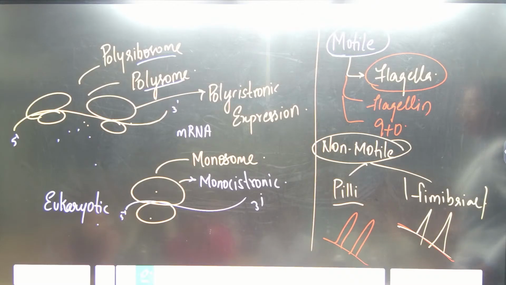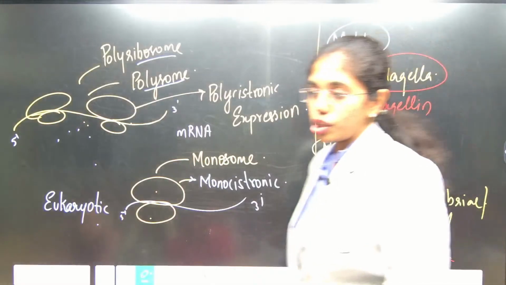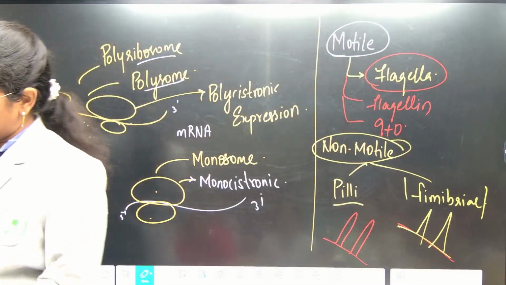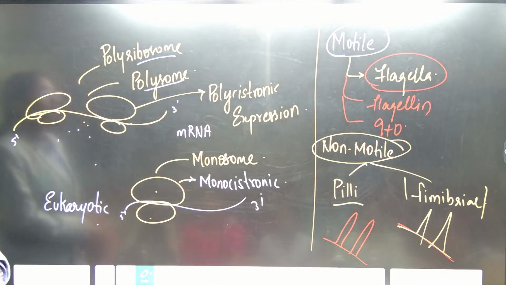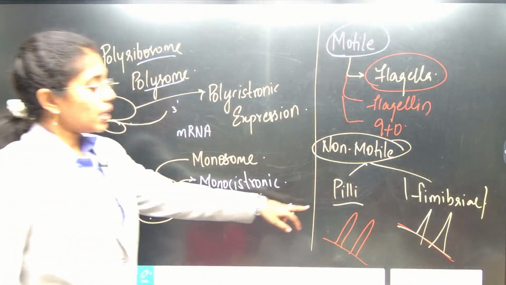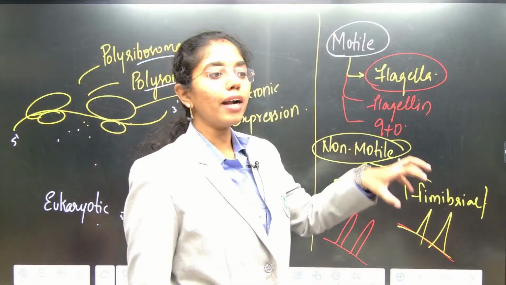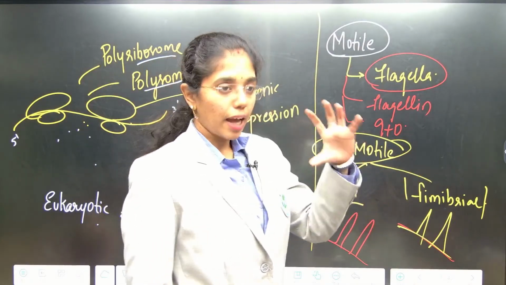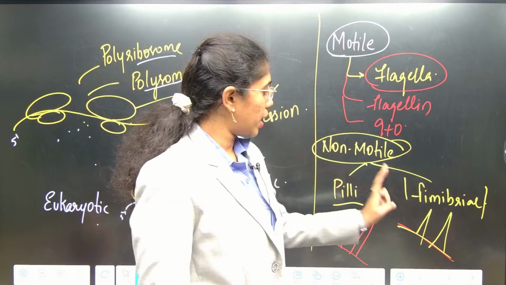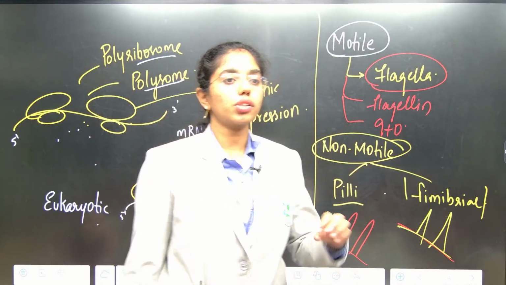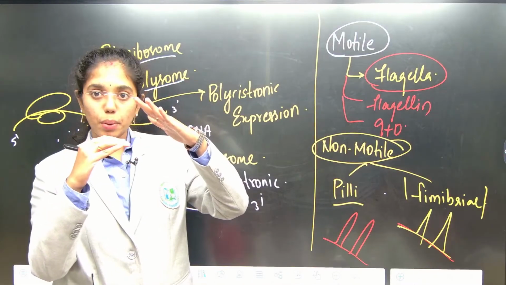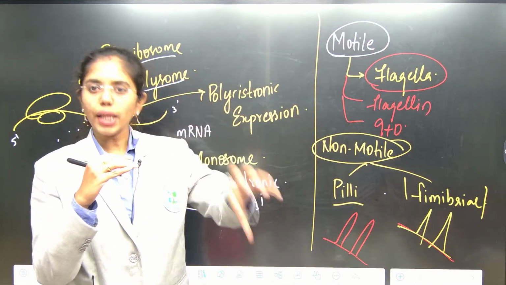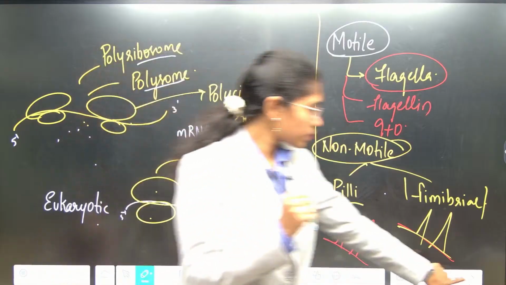And then about non-motile structures like pili and fimbriae. Pili, as I told you, also help in attachment to the substratum and conjugation between F plus strain and F minus strain. Fimbriae are the bristle-like structures which are sprouting out of the cell wall, not cell membrane, and they aid only in attachment to the substratum.